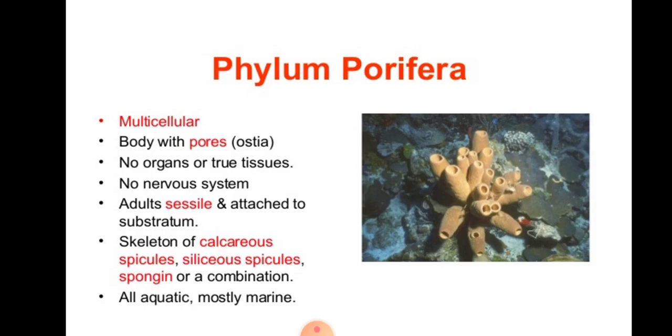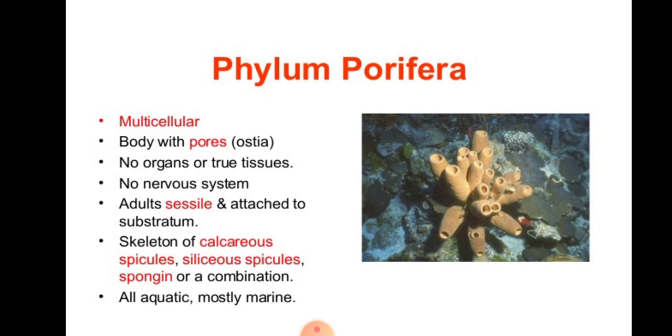The main characteristics of phylum Porifera: they are multicellular organisms. Mostly marine forms remain attached to rocks, and few of them are freshwater. Body with pores. The pores are known as the ostia. No organs or true tissues. No nervous system. Adults are sessile and attached to the substratum. Skeleton of calcareous spicules, siliceous spicules and spongin, or a combination.